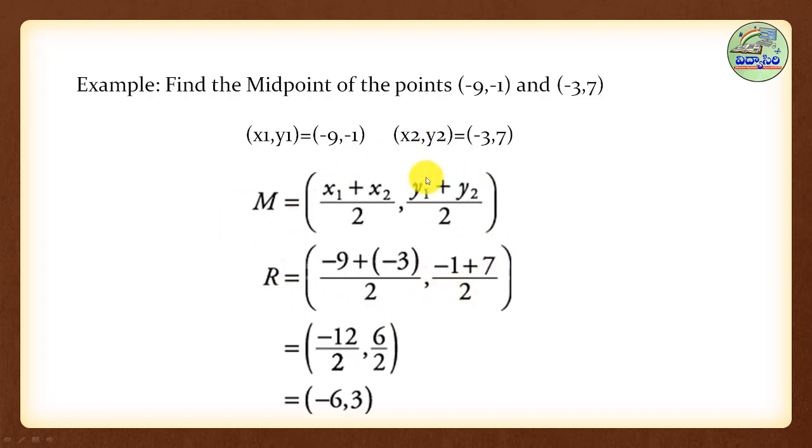Check your answer. -9, -3, both are minus, so add and keep the minus symbol. -12 by 2. This 2 is fixed because 1 plus 1, it is in the formula. 7 minus 1 is 6, 6 by 2. So finally, if we divide by 2, we get -6 and 3. So this is the midpoint of these two points.